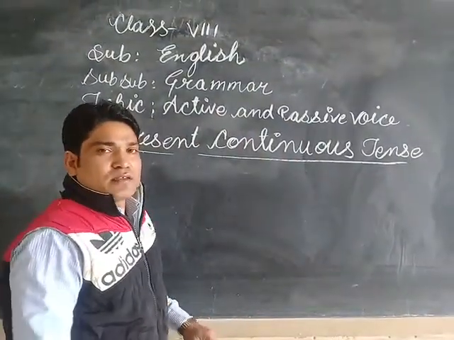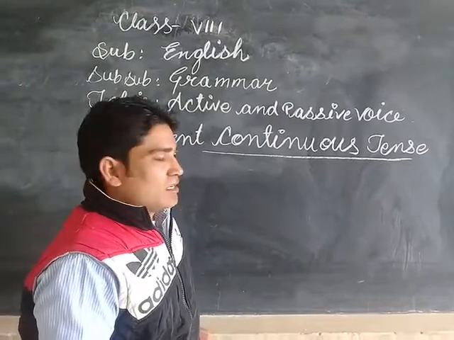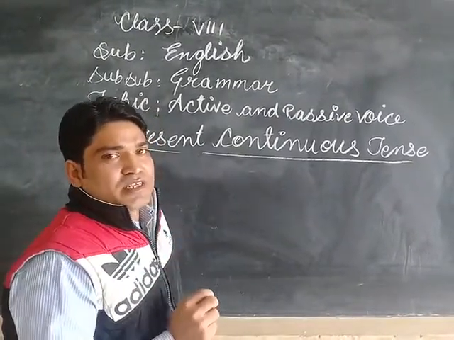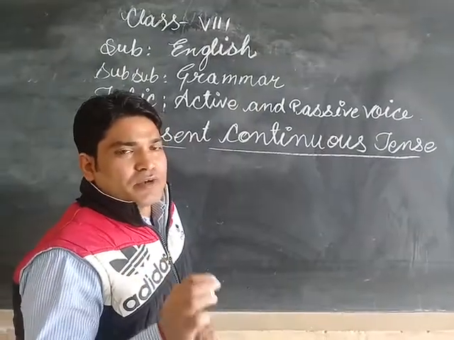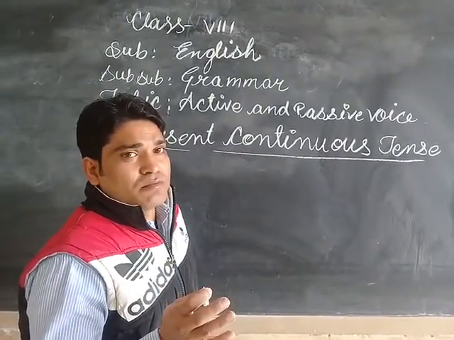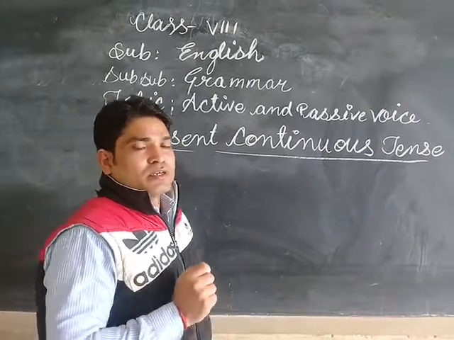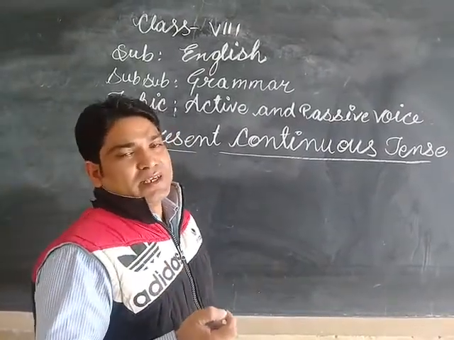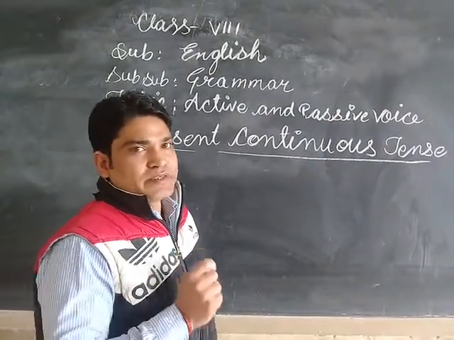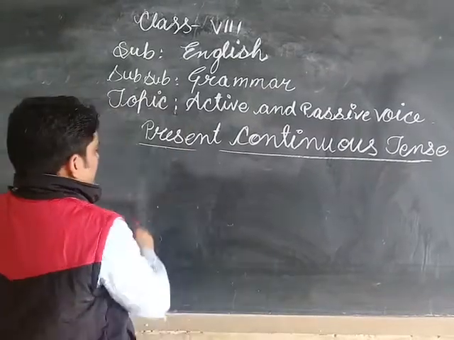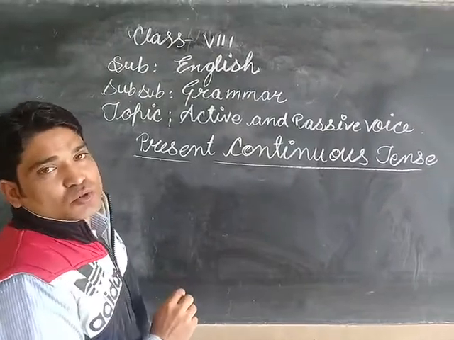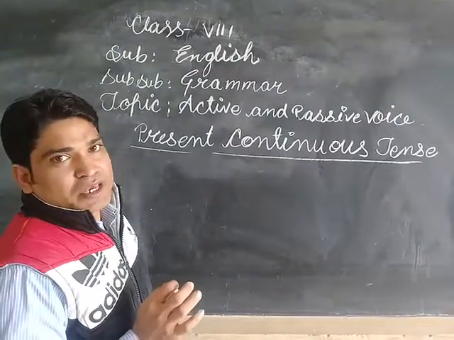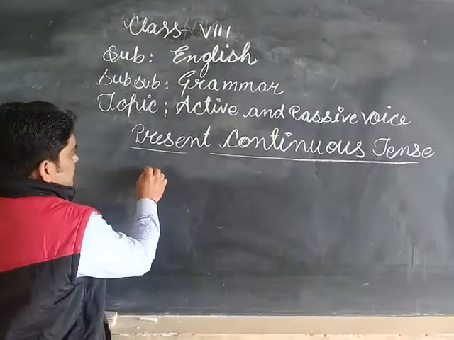Students, as I have already taught you, in an active sentence the verb may be in any form: first form, second form, or third form. But when you convert your active sentence into passive, you always use the third form. Now, to convert present continuous tense into passive voice, the format is as follows.